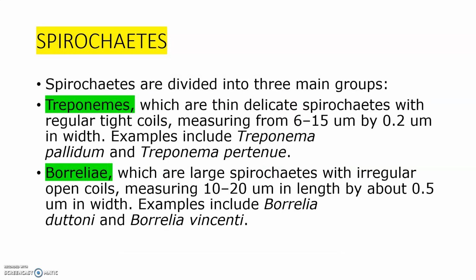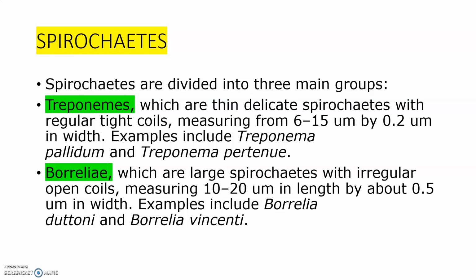Now the spirochetes are divided into mainly three groups, the first being the Treponemes. These are thin, delicate spirochetes with regular tight coils. Their measurement is 6 to 15 micrometer in length by 0.2 micrometer in width. Examples include Treponema pallidum and Treponema pertenue. Treponema pallidum is responsible for causing syphilis, a type of sexually transmitted disease.